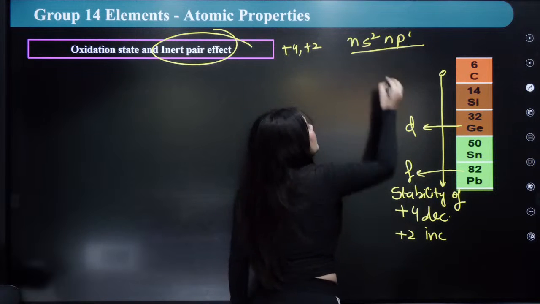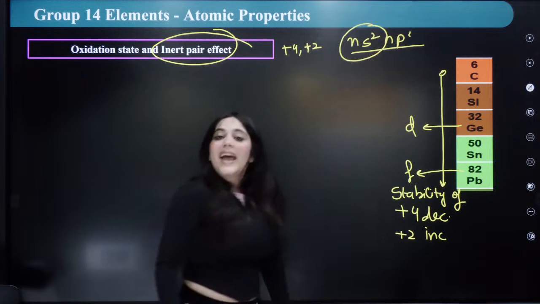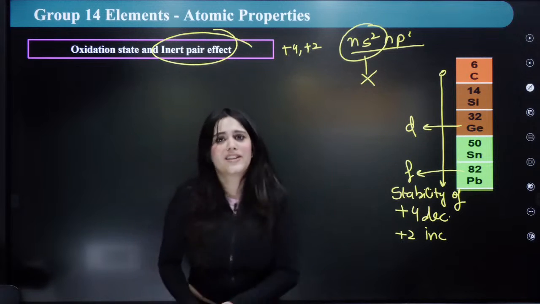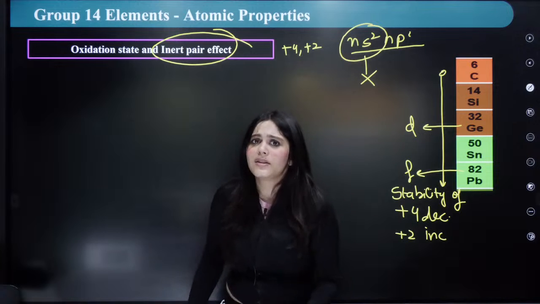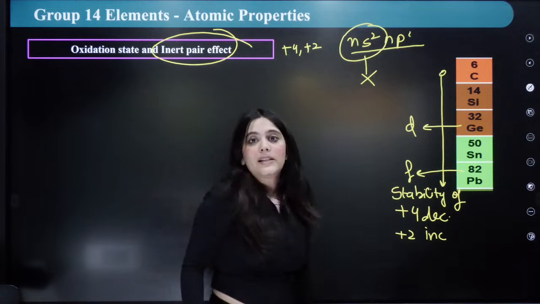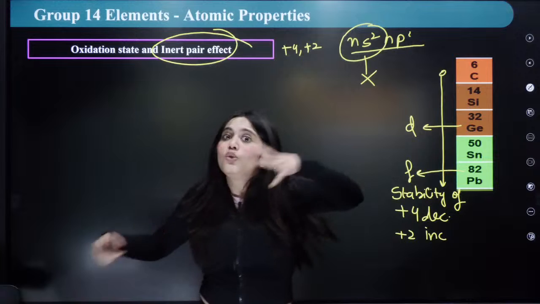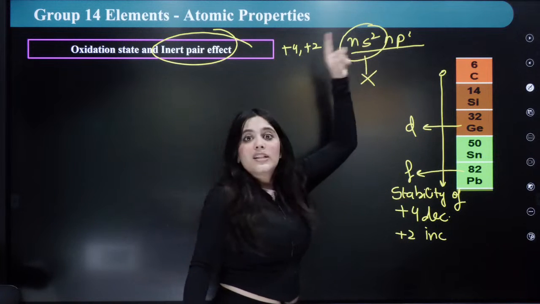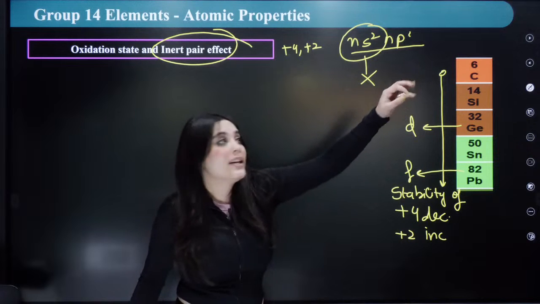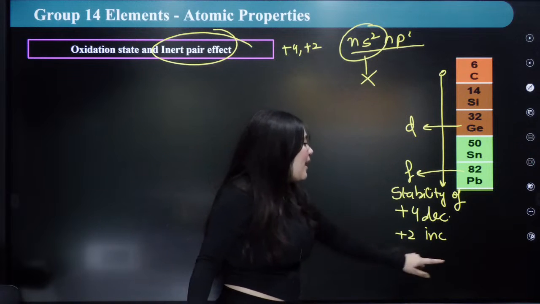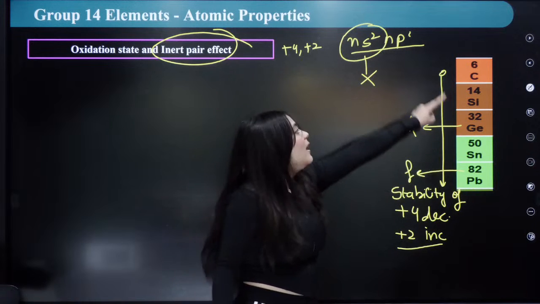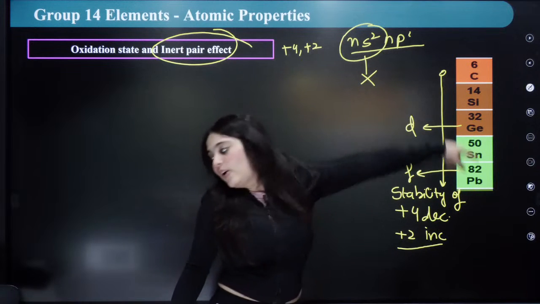So due to the introduction of d and f orbitals, the s orbitals now do not participate in bonding. Hence, these 2 electrons will not participate in oxidation state. Only p electrons will participate. Hence, +2 oxidation state will be stable for Pb, while +4 will be stable for carbon.